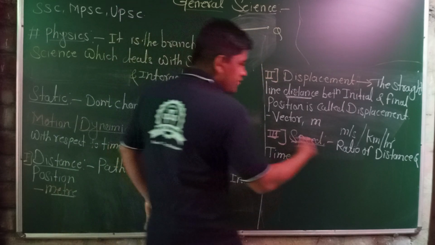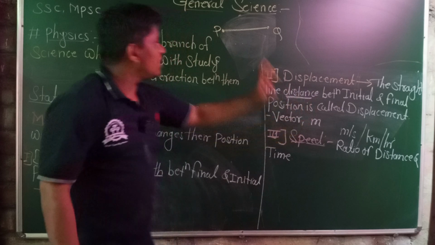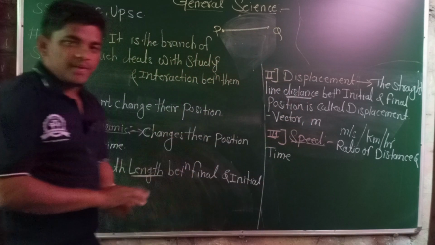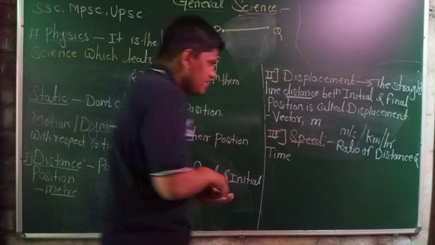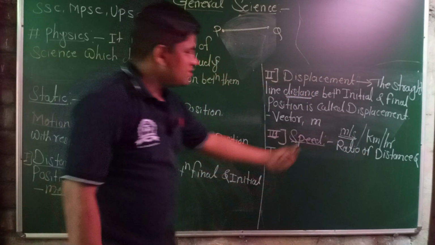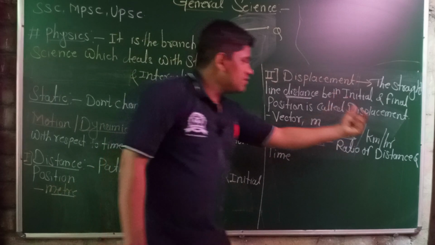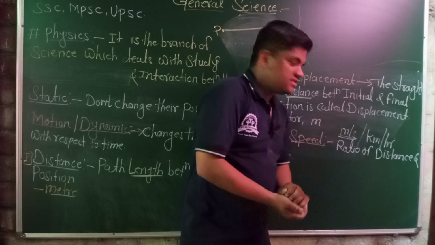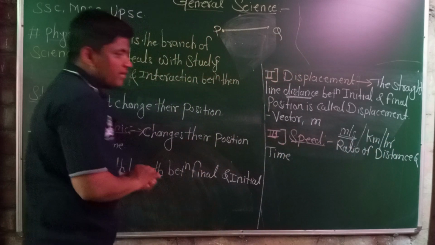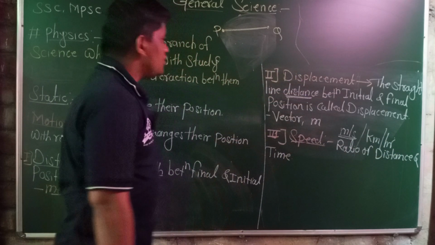The rate of change of position with respect to time is known as speed. The unit of speed is meter per second. This is the standard unit, or SI unit. Another unit is kilometer per hour. It is another type of unit.